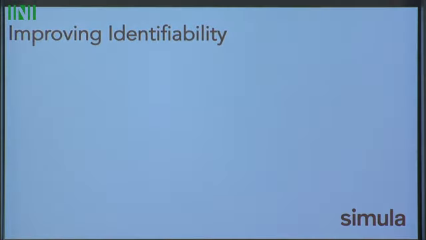The last thing I want to talk about is using this as a tool to understand improvements of identifiability, because this is not surprising. No one who's worked with these models would be surprised at all by this level of quantification of the identifiability of the currents. This is a well-known problem. It's not surprising, but there's been a lot of effort to improve the identifiability of these models. And so we hope this also can be a tool for understanding how to develop improvements of it.